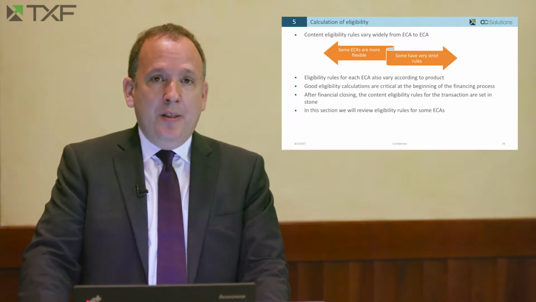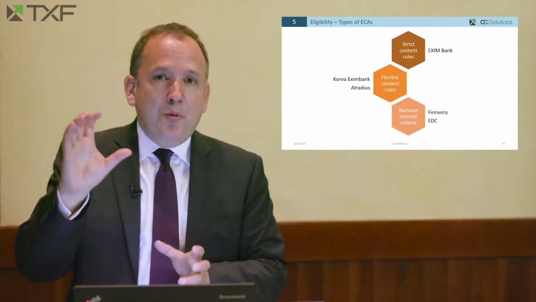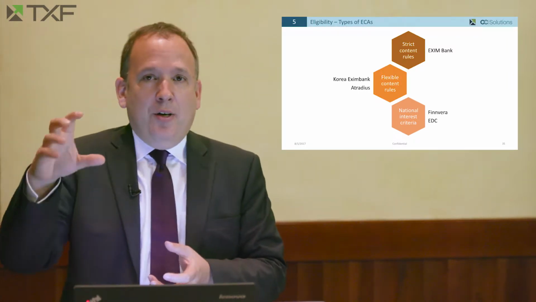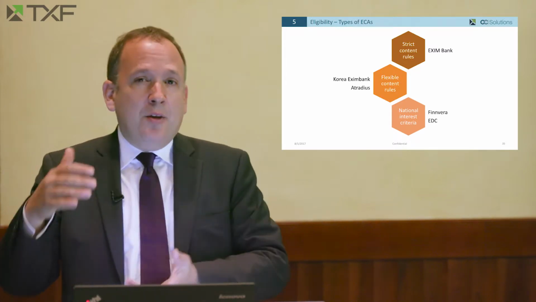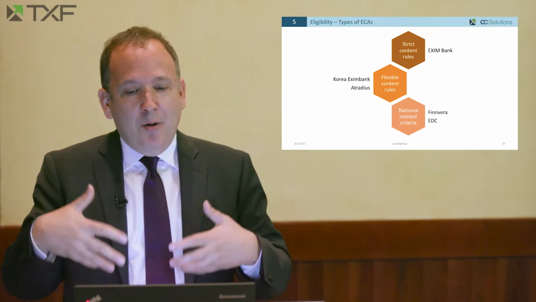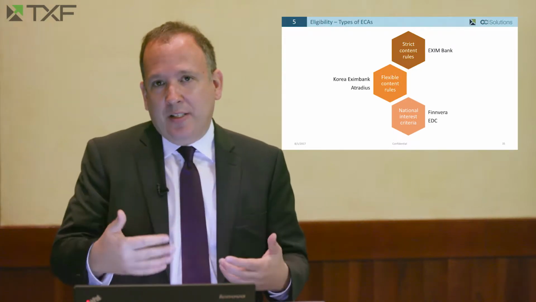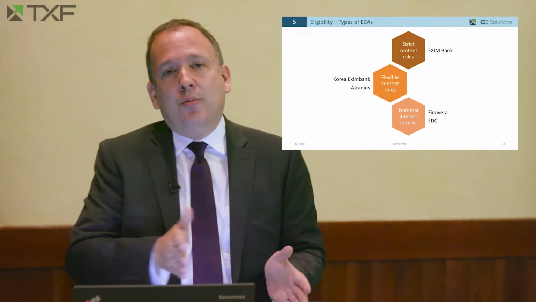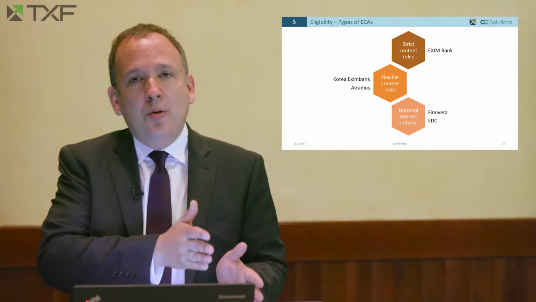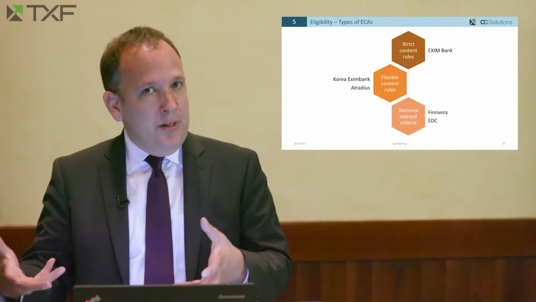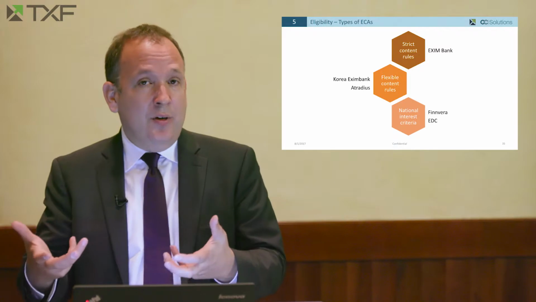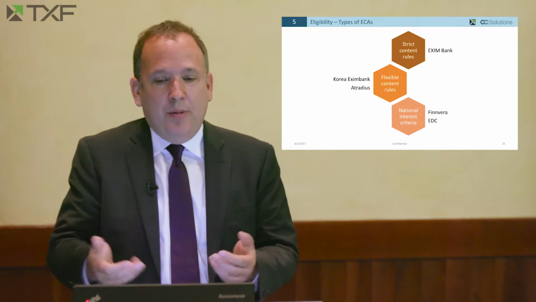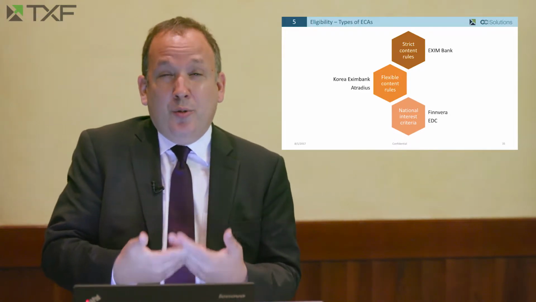So what we're going to do in this section is look at 3 different types of countries. There are countries that are very strict, there are countries that are very flexible and generous, and then there are countries in the middle. Most ECAs are in that middle tier of flexible content requirements. Over the next few slides, we're going to take you through the process of calculating the eligibility, that is, calculating the amount financeable by a flexible ECA based on the amount of exports from that country. We're going to use an example using Korea Exim Bank.